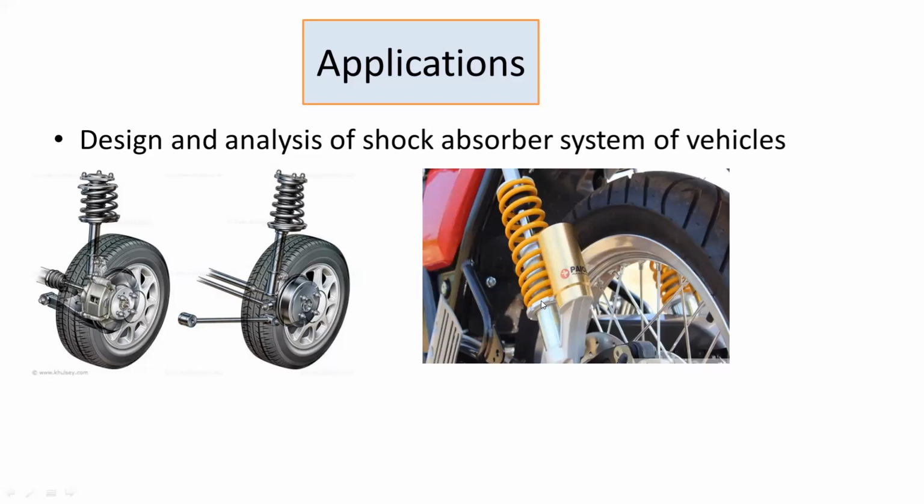The suspension system of the vehicle is a simple spring mass system. So you must know the mathematical approach to find the natural frequency of the spring mass system, which you can learn with the help of dynamics of machinery.